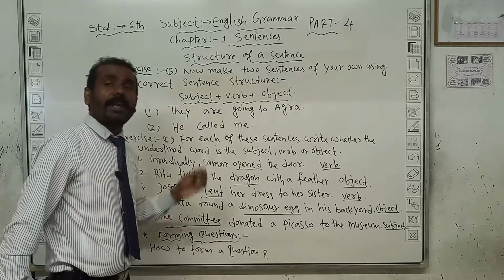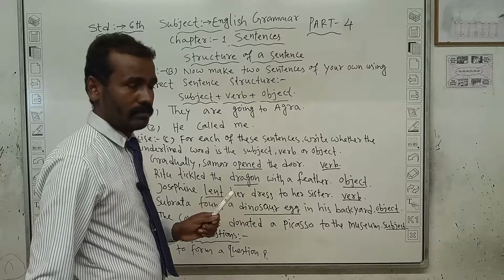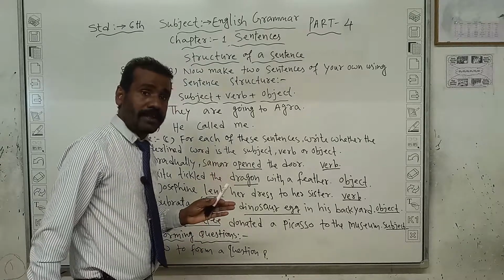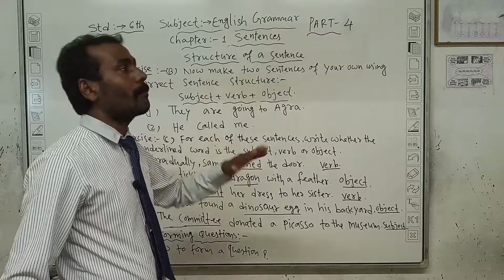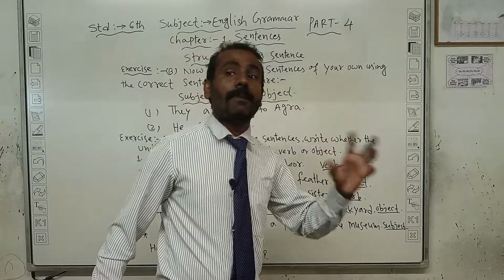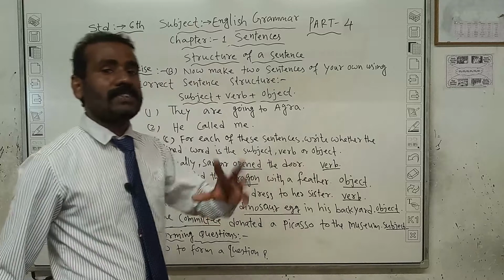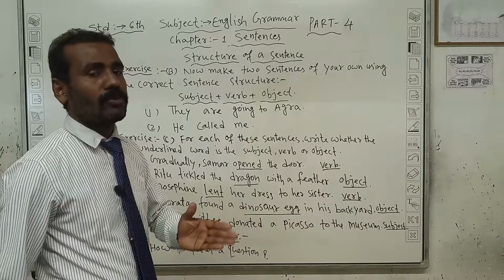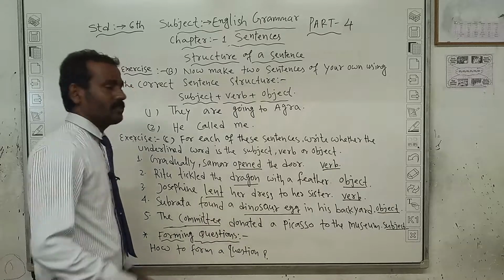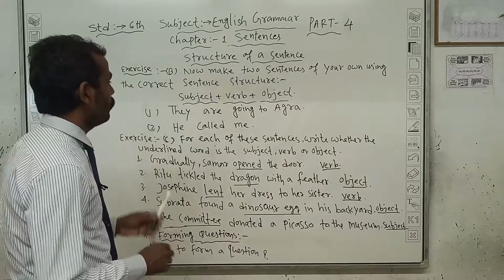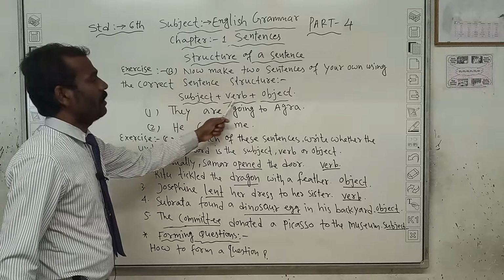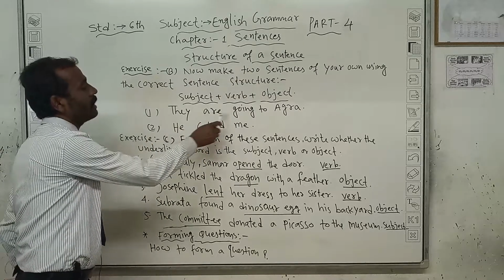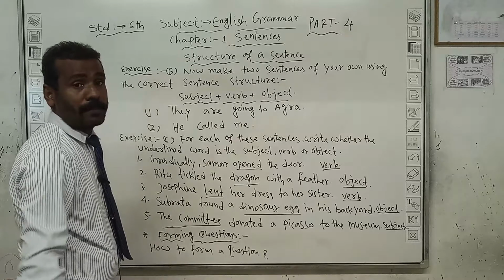Subject meaning any name, noun, कोई भी name आ सकता है, noun आ सकता है. Noun meaning what? In chapter 2, part 2, I'll discuss what a noun is. Subject, verb and object. Here the subject, they are going to Agra.